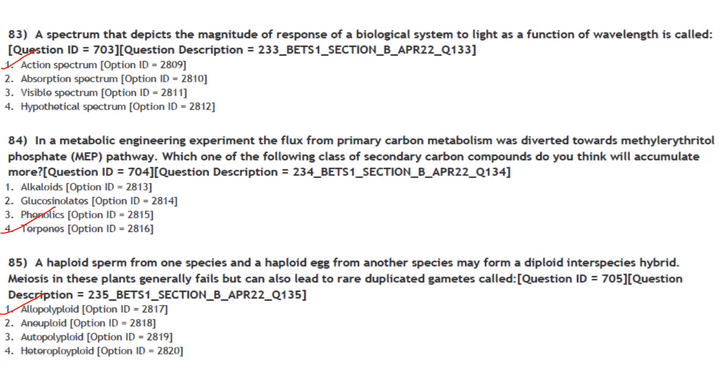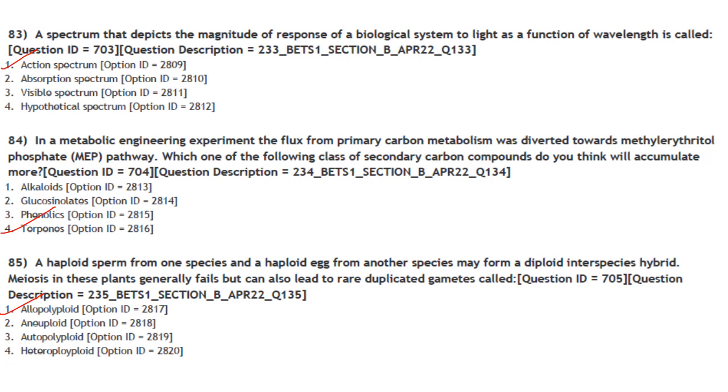Then next one. In a metabolic engineering experiment, the flux from primary carbon metabolism was diverted towards methylerythritol phosphate pathway, MEP pathway. Which one of the following class of secondary carbon compounds do you think will accumulate more? So MEP pathway, it is responsible for the biosynthesis of isoprenoids, and terpenes is an example of isoprenoid. So answer will be option 4.